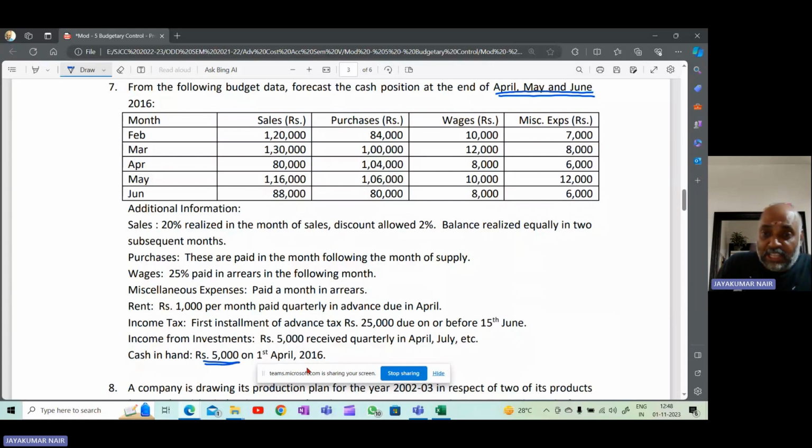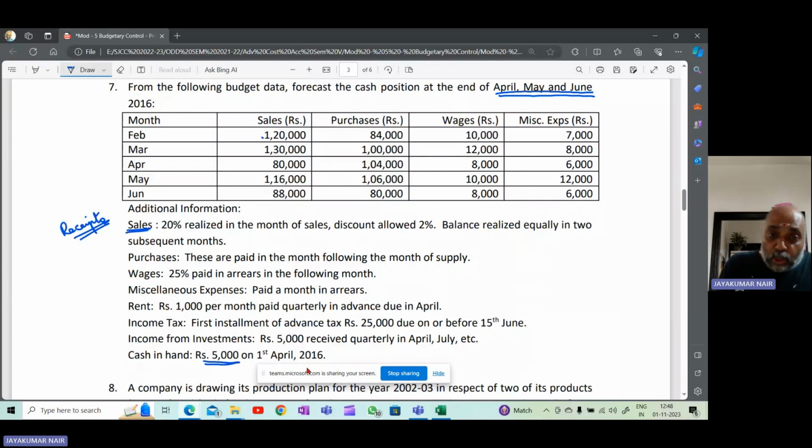So they have given you the sales, purchases, wages, and expenses. And what are they saying about sales? So sales is a receipt. When you sell goods, you obviously receive money. So this is a receipt. Okay. So 20% realized in the month of sales. Now, what do you mean by 20% realized in the month of sales?